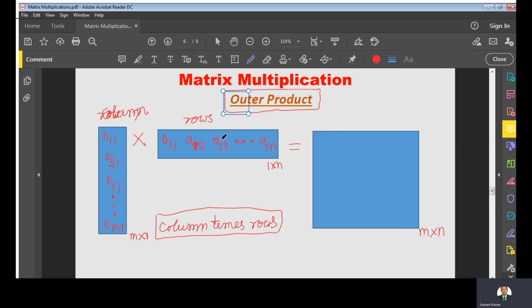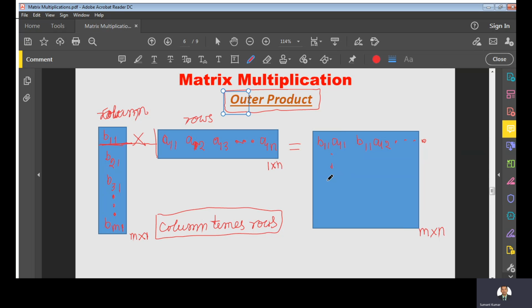So what we'll have in this case, when we multiply this first row, in the first row we have only one element, so we will multiply this with the first column of this matrix. We are using the general concept of matrix multiplication. So here the first element is b11 times a11, right? Simply we multiply this first row with the second column, we will get the second element of this row, that is b11 a12.